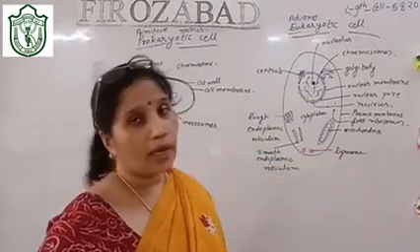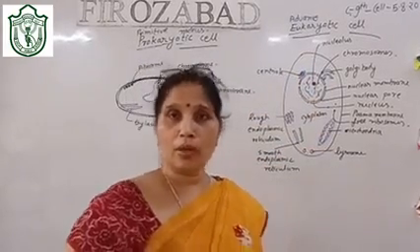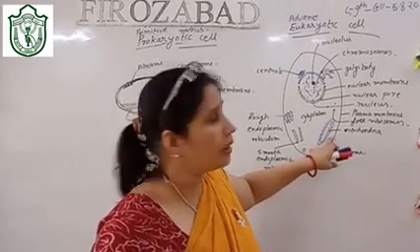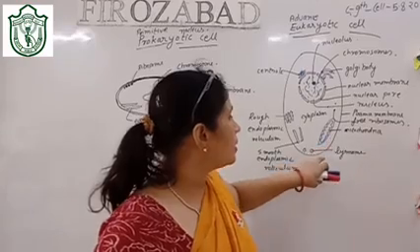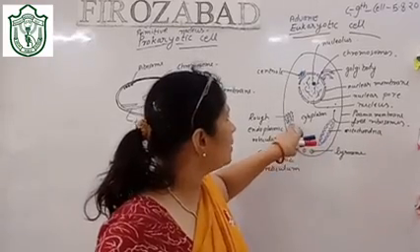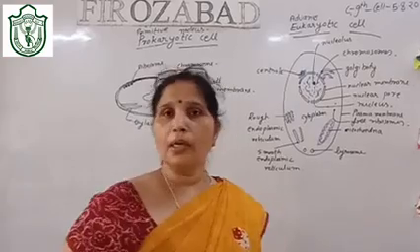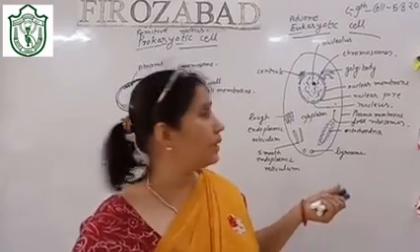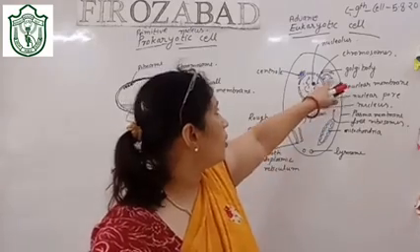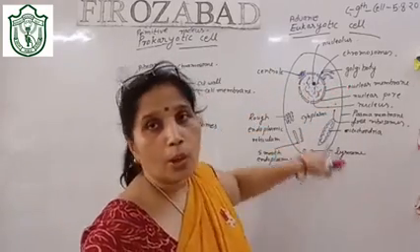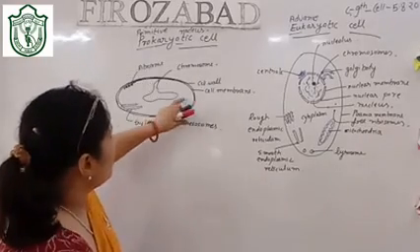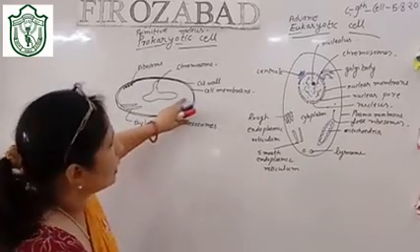Now if I talk of the organelles, they are membrane bound organelles. As you can see, mitochondria, lysosome, endoplasmic reticulum. We will study in detail all these structures later on, but at present I am telling you just the difference. You can see the Golgi bodies, the centrioles, all present in the eukaryotic cell. But in prokaryotic cell, no membrane bound organelle is formed.